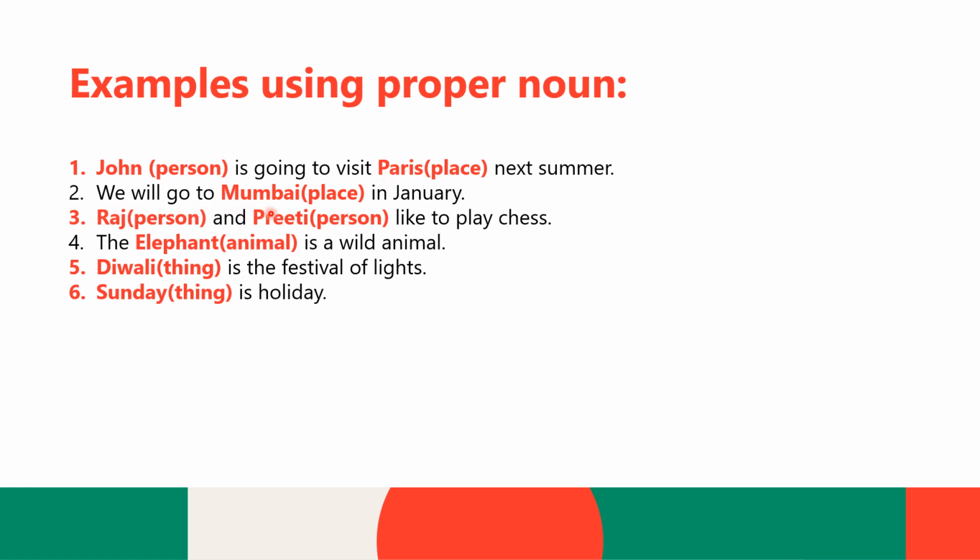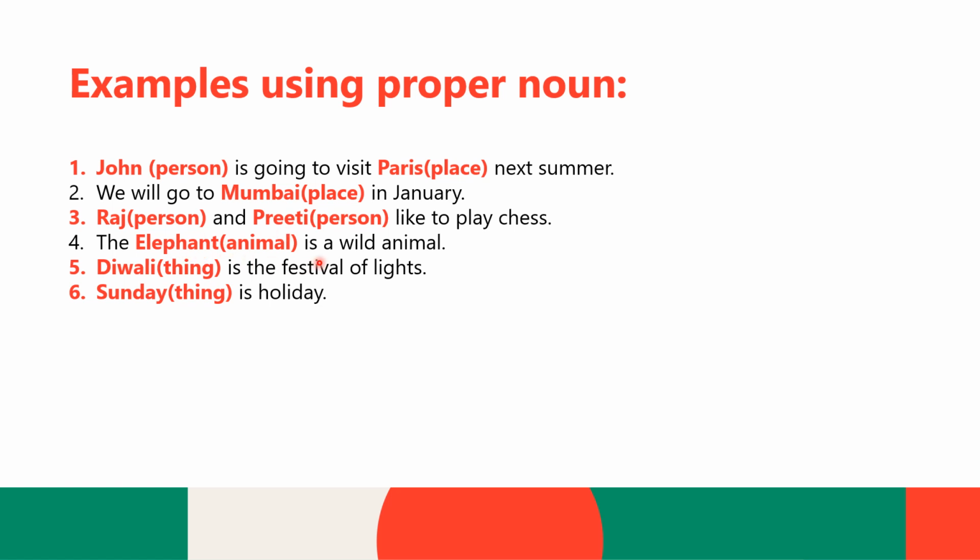We will go to Mumbai in January. So here Mumbai is a particular place. So this is the proper noun. Raj and Preeti like to play chess. So here Raj and Preeti both are persons. So these two are our proper nouns.